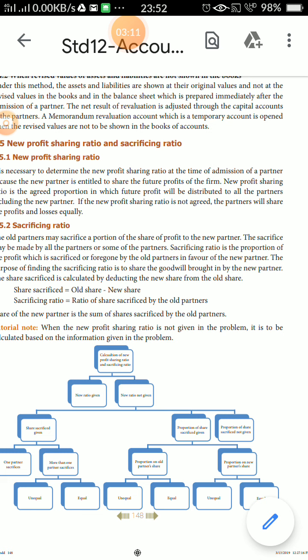Next one, sacrificing ratio. Old partners sacrifice on the admission of a new partner. The old partners may sacrifice a proportion of their share of profit for the new partner. The sacrifice may be made by all the partners or some of the partners.